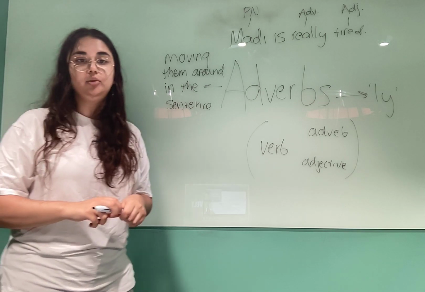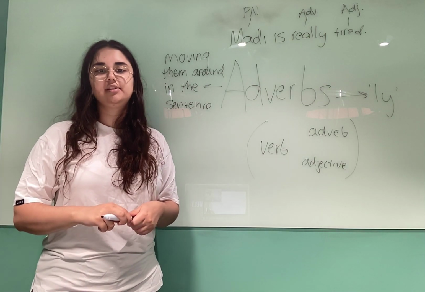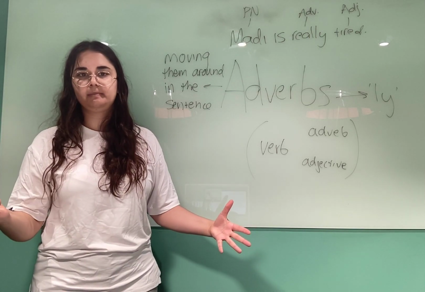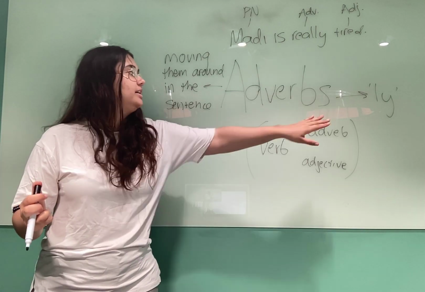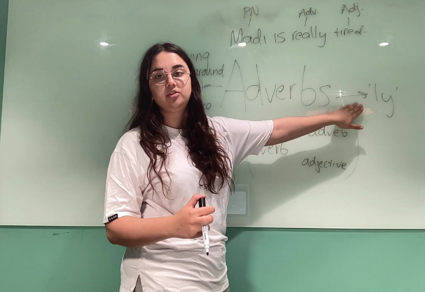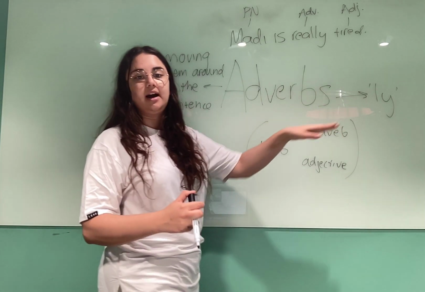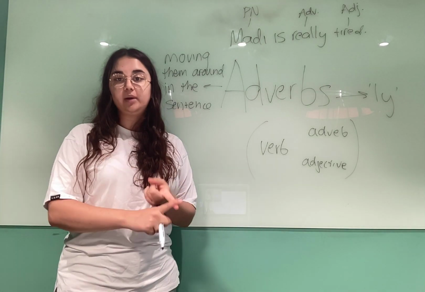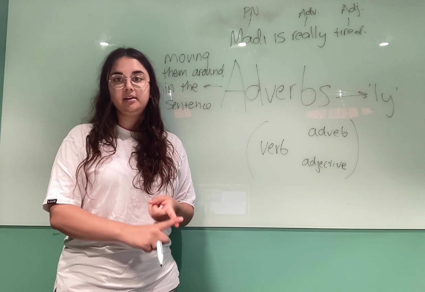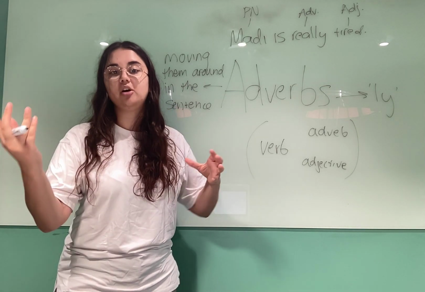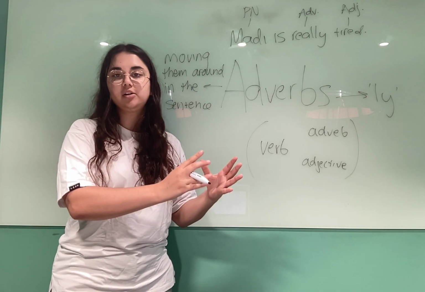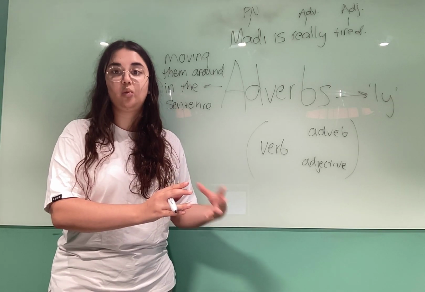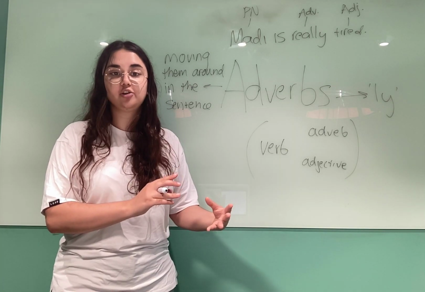So for example, let's use the adverb unenthusiastically. So firstly, we have an ly ending, unenthusiastically. We are describing how someone is doing something. So the doing word or the verb is there. So let's use the verb walked. So walked unenthusiastically. We're describing that way that the verb is being used.